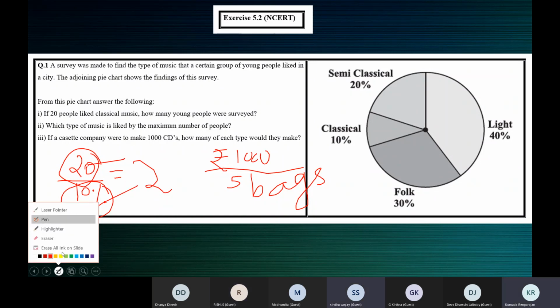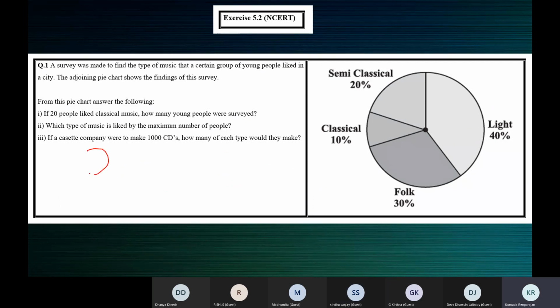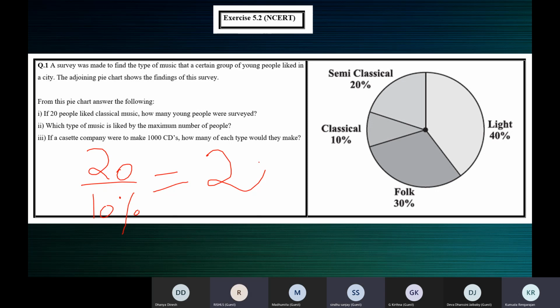Okay, so 20 people means 10%. So 1% is equal to 2. 2 people means 1%. So 100% is how much? You should multiply by 100 because 1% is 2. So 100% will be 2 into 100, 200 people. So 200 people were surveyed.